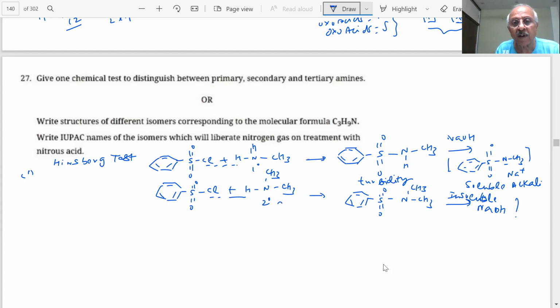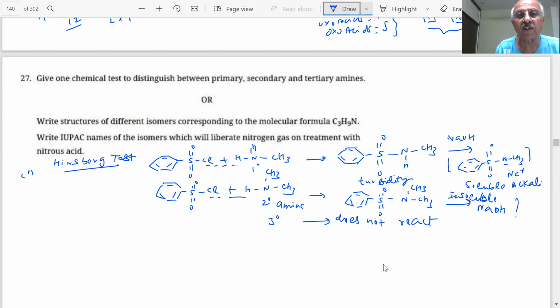This is a 2 degree amine, and 3 degree amine does not react with benzene sulfonyl chloride. This has been asked so many times in different papers. That means this is quite an important question. Some questions become very important because they are being repeatedly asked in the paper.